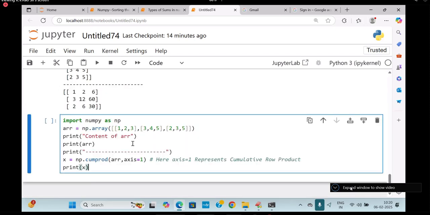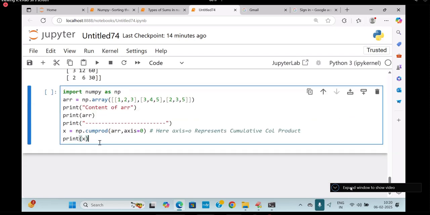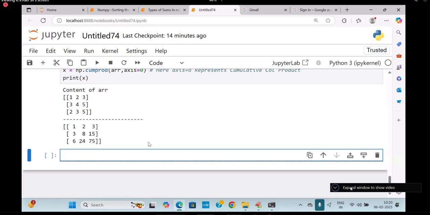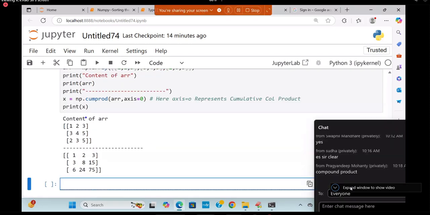What next? Cumulative product over the columns. Axis 0 says what here? Column. Yes. What a beautiful subject. Come on, start with column. What is this now? 1, 1 into 3 is 3, 1 into 3 into 2 is 6.